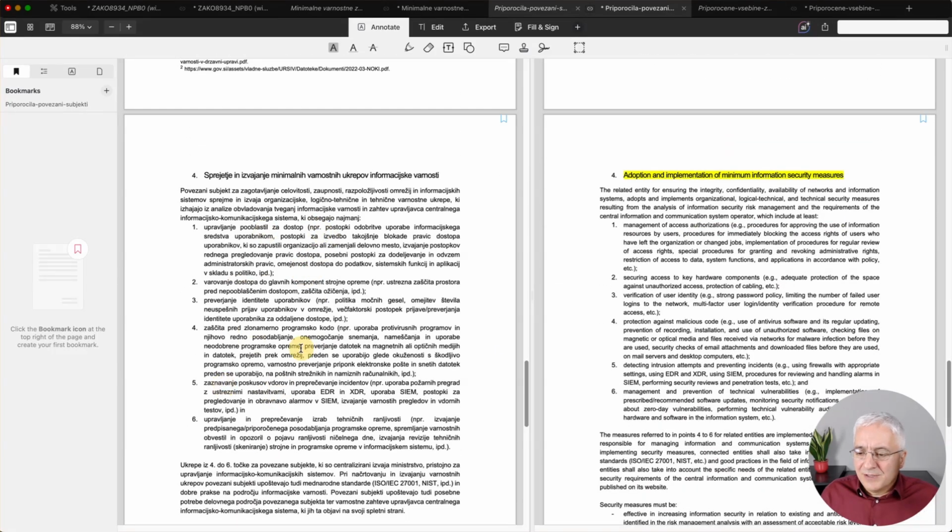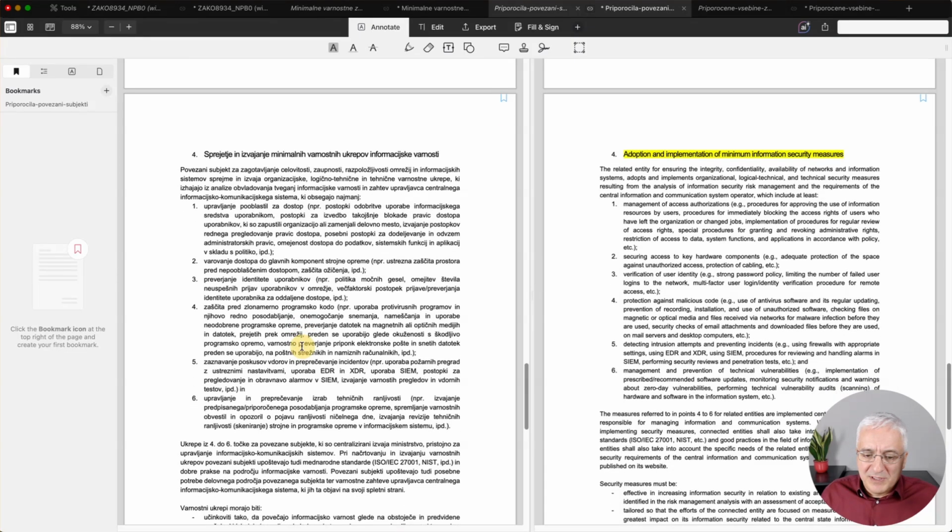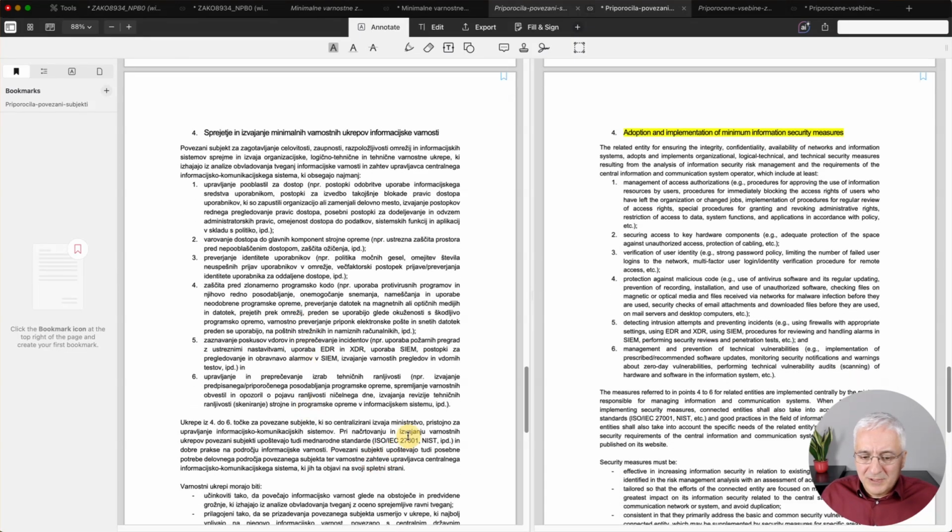So in any case, this is a recommendation. It's not an implementing regulation, but it still does specify more detail. And interestingly enough, they also mention ISO 27001 here.